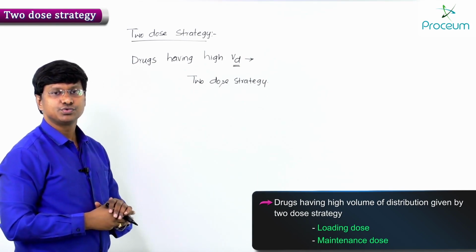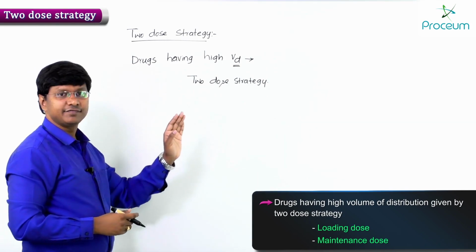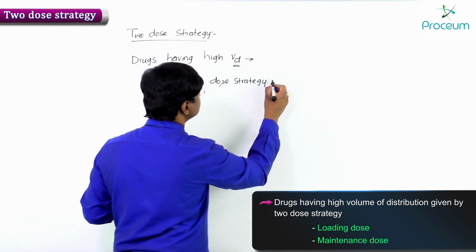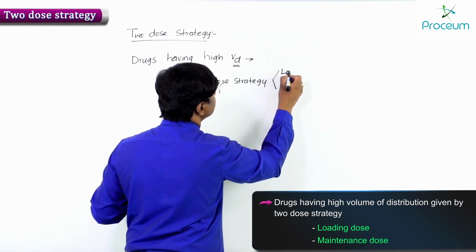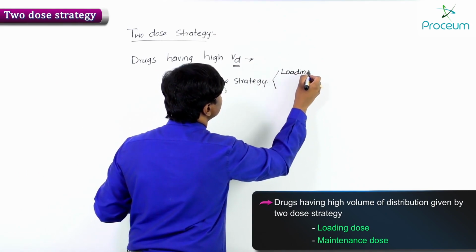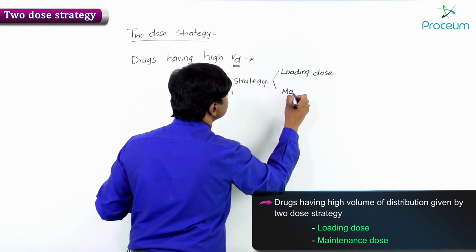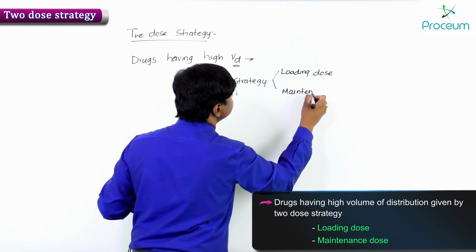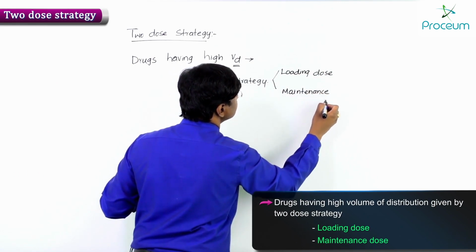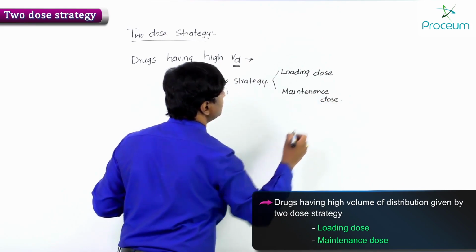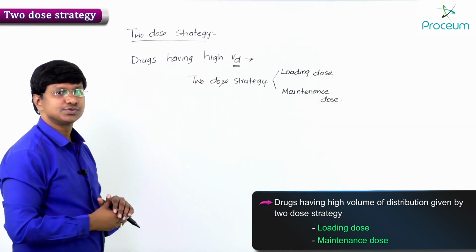Now, what is this two-dose strategy? One, you have the loading dose, and the other one is the maintenance dose.